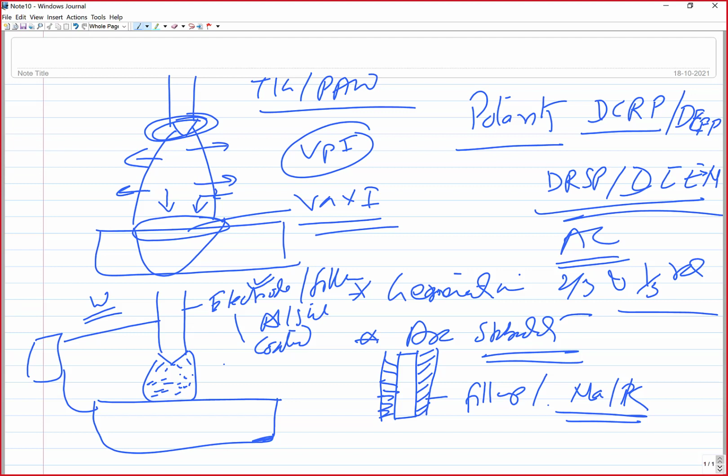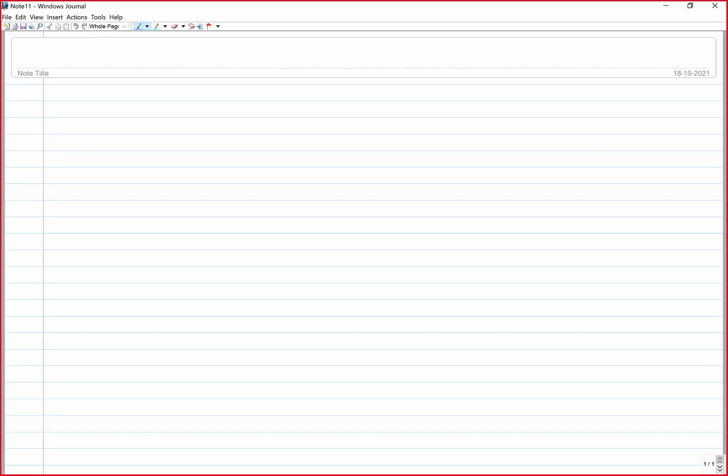But these benefits can be exploited only if you make the electrode negative; there is no such benefit if you make the workpiece negative. So with straight polarity, where the electrode is negative and the workpiece is positive, all the benefits related to the electrode fluxes and the good electron emitting capability of the filler metal can be exploited. But the base metals may not necessarily have good electron emission capability.